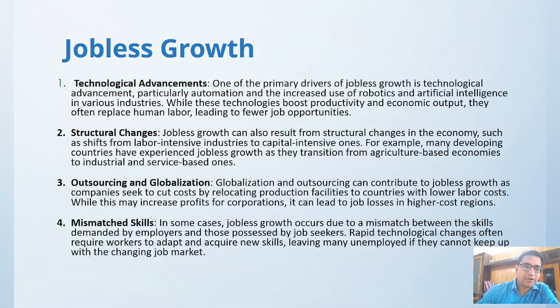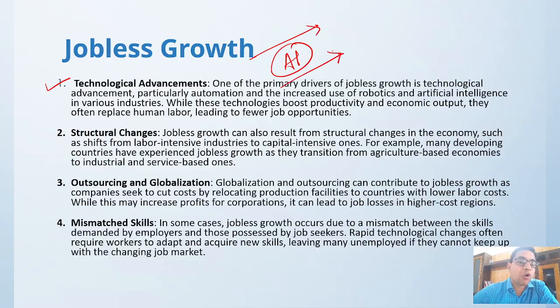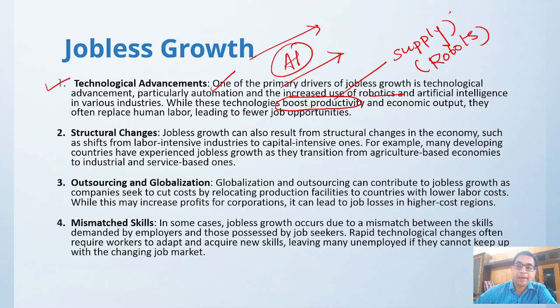Here I have given four important reasons why jobless growth happens. One is technological advancement. Right now artificial intelligence is taking the world by storm, with automation, robotics, AI, all these things. These technologies help boost productivity. Earlier in the supply line, people were employed, but now robots are being employed in their place. That means these robots have eaten away the jobs of certain people.